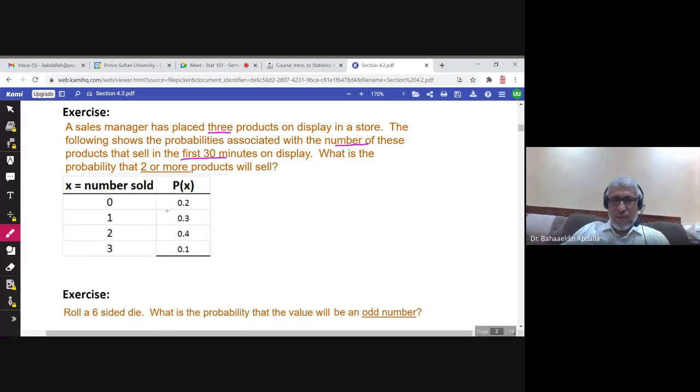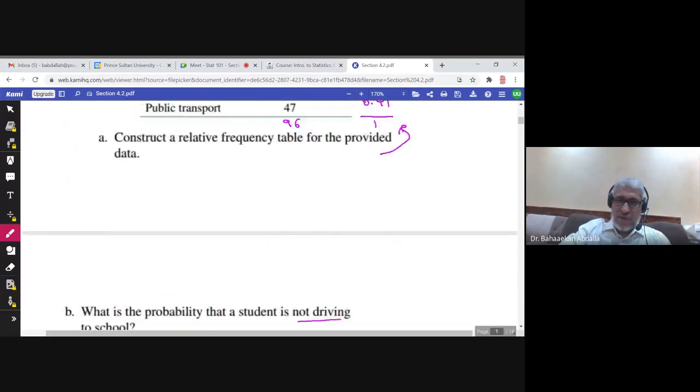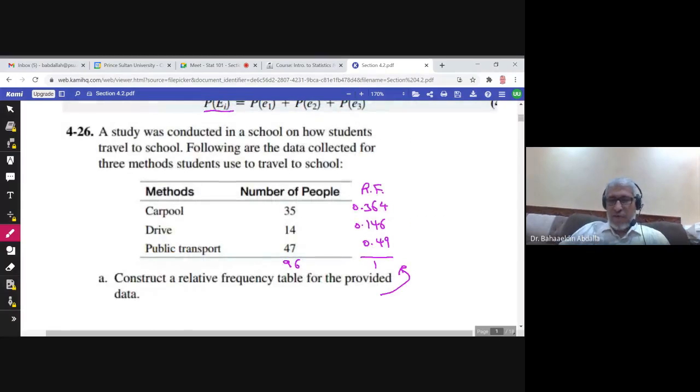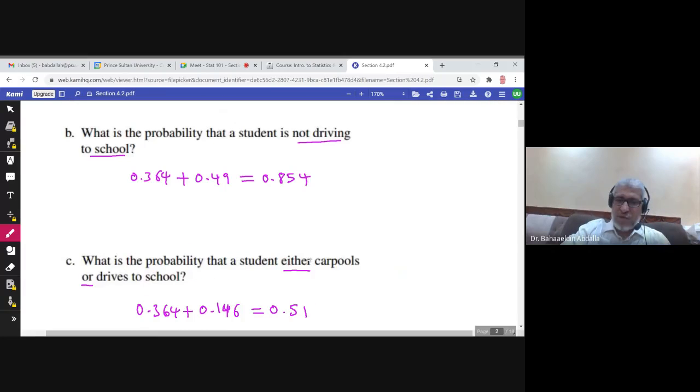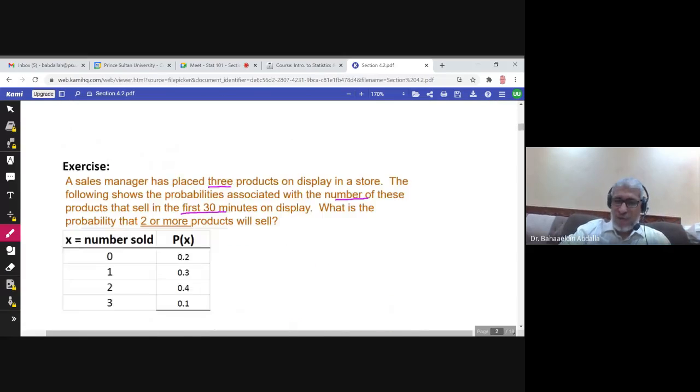Of course, if you add all the probabilities, the answer would be 1. And it is also here. If you add all these probabilities, the answer should be 1. And each probability, as usual, should be between 0 and 1. So you will not find any probability here greater than 1 or less than 0.